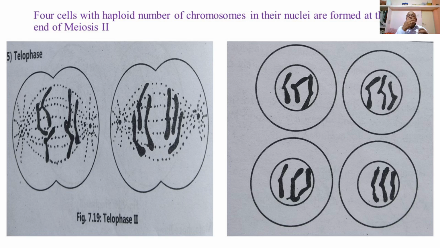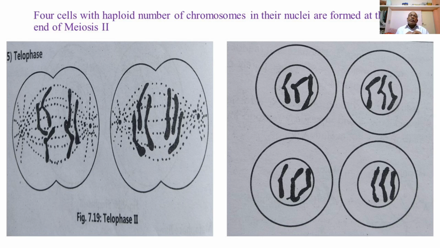Again, there is a formation of nuclear membrane around the daughter nuclei in each cell. There is a formation of nuclear membrane around the two daughter nuclei in each of the cells, and this will result in the formation of four daughter nuclei with the haploid set of the chromosomes in four cells.